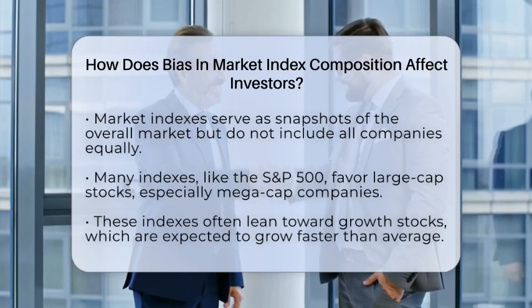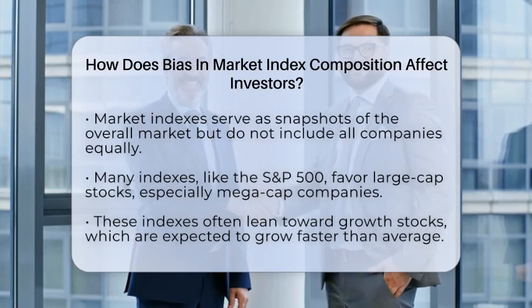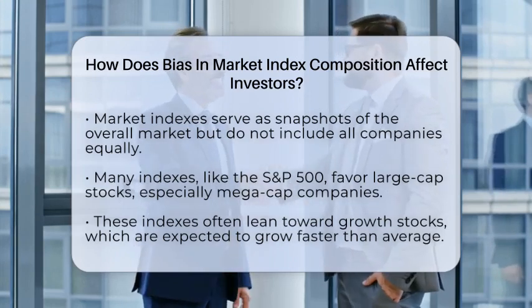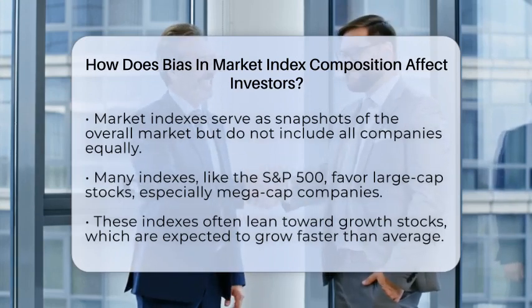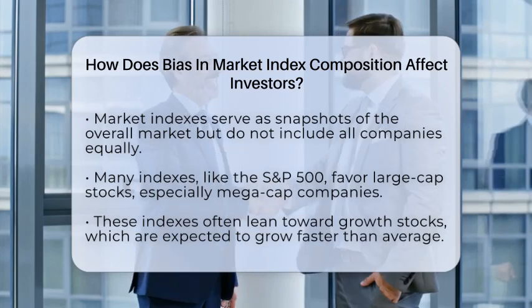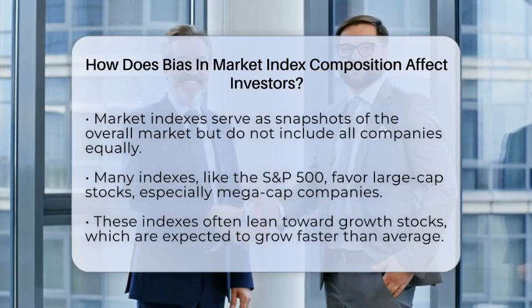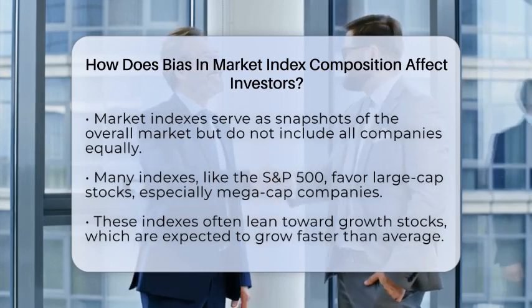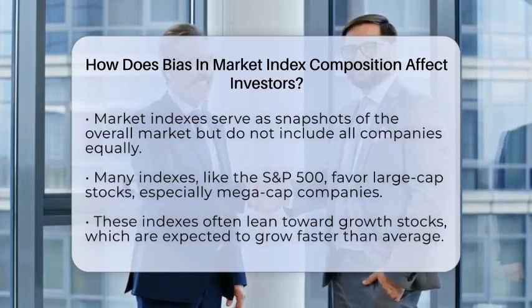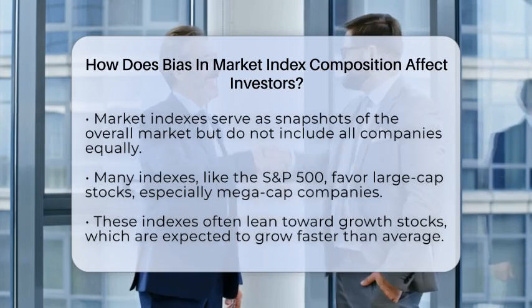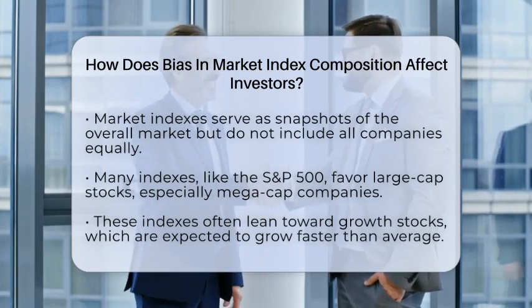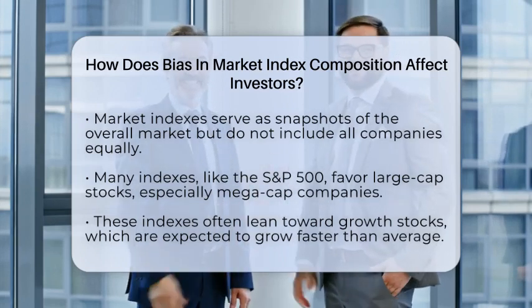Some indexes tend to favor big companies or certain types of stocks. This can influence how your investments perform and how much risk you take on. Many popular indexes, like the Standard & Poor's 500, tend to give more weight to very large companies. These are called mega-cap stocks. They also often lean toward growth stocks, which are companies expected to grow faster than average.